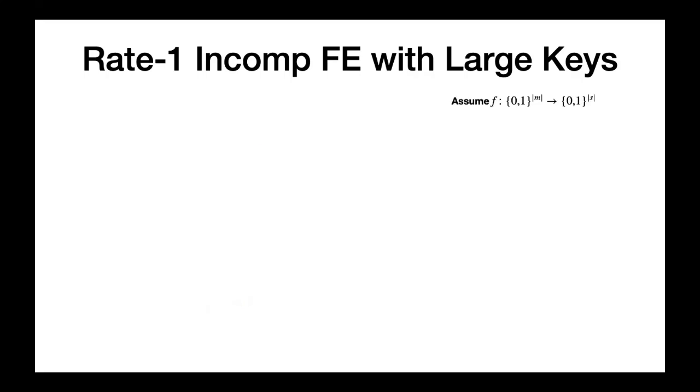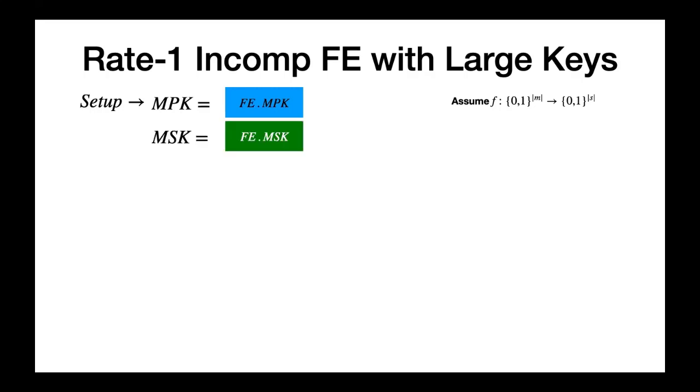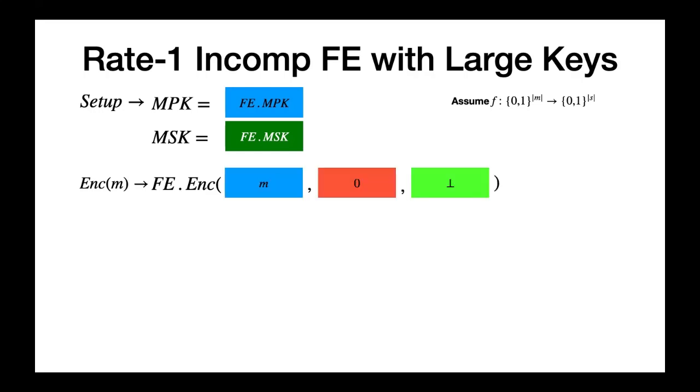For the sake of simplicity, we will assume that the function's output size is equal to the size of the seed of the extractor. The master public key is an FE master public key, and the master secret key is the corresponding master secret key. To encrypt a message M under the master public key, it performs an FE encryption on the set consisting of the message M, the bit 0, and the bot symbol.